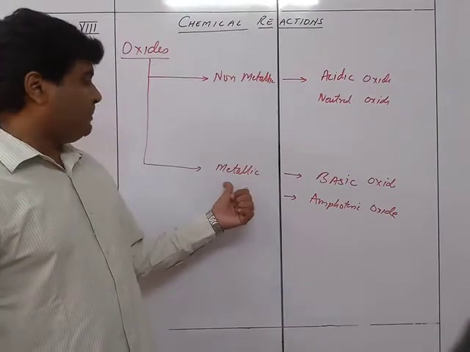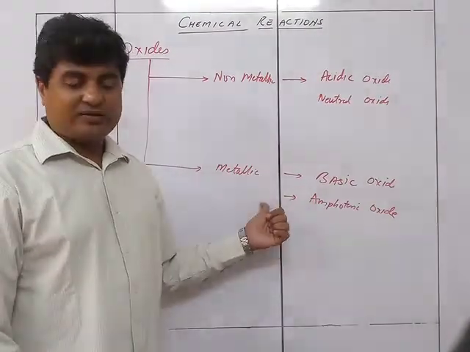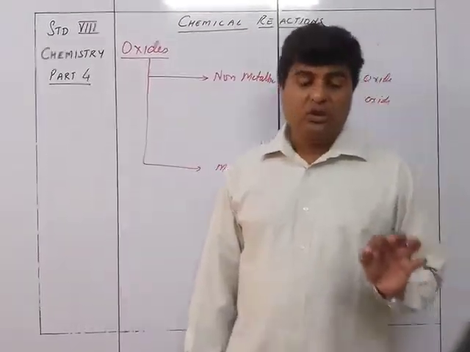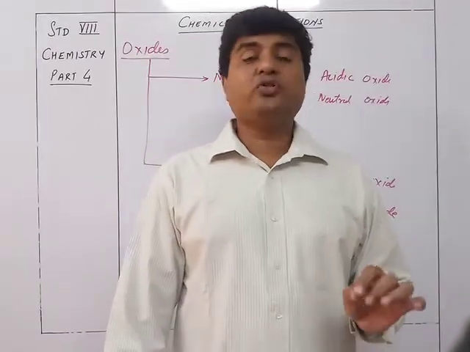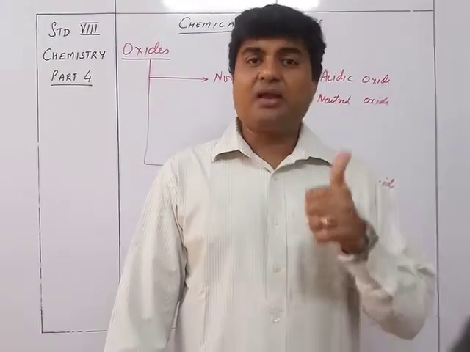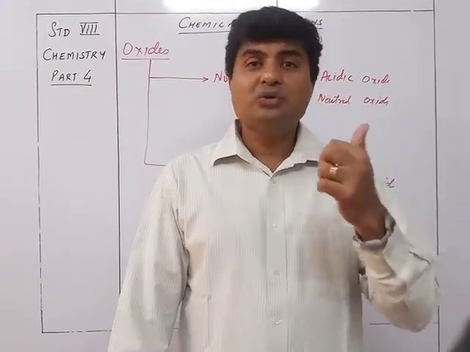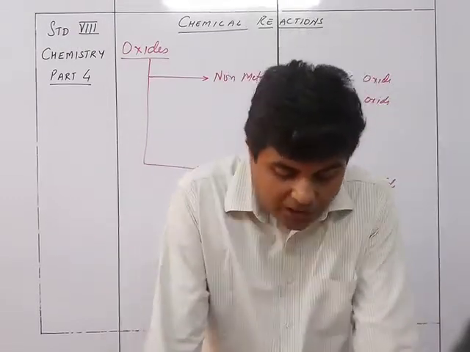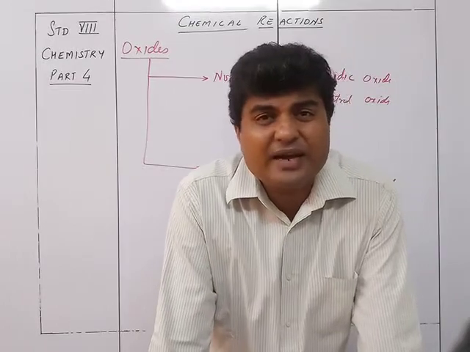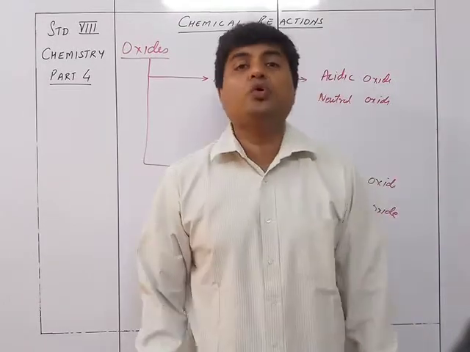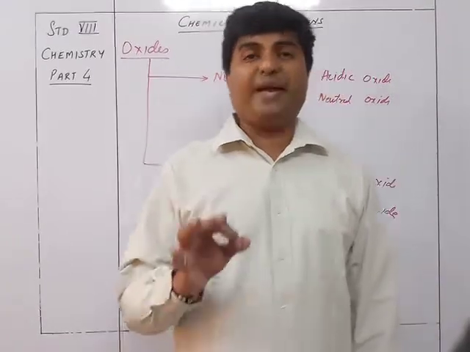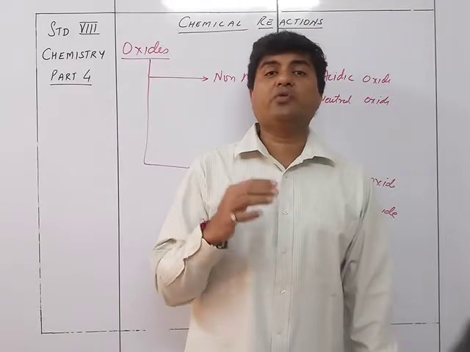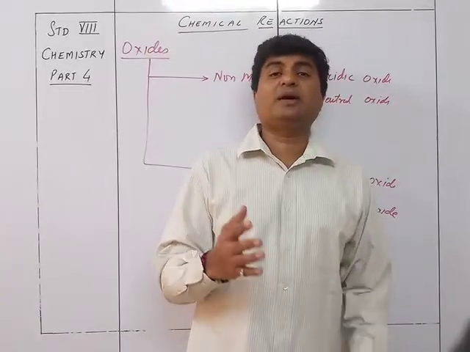On the other hand, if you take a metallic oxide, which is a basic oxide, metallic oxides are basic oxides. That means they are the reaction of metals with oxygen. So a metal reacting with oxygen is going to give me metallic oxides like K2O, Na2O, CaO, Fe2O3. So all these are metallic oxides, and when these metallic oxides react with water, they give you hydroxide, that is nothing but a base. In case of Na2O or K2O, it is going to give you NaOH or KOH, which is nothing but an alkali.